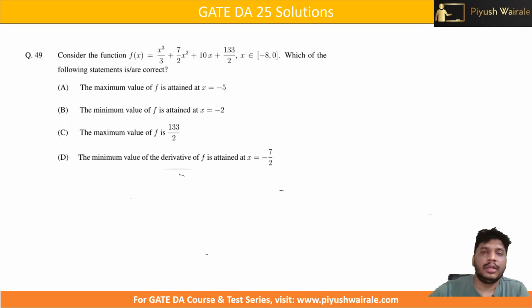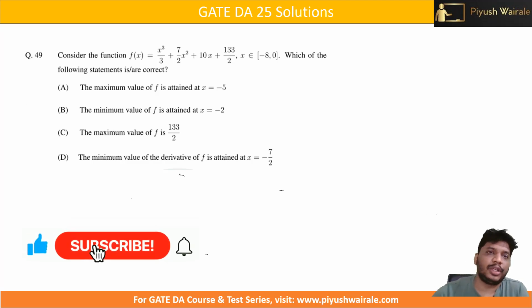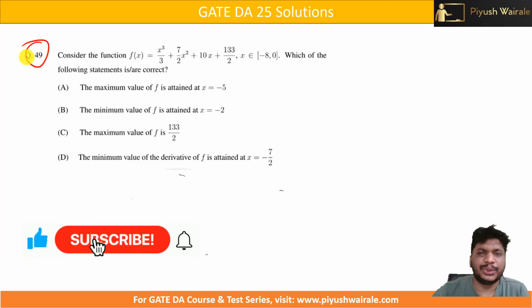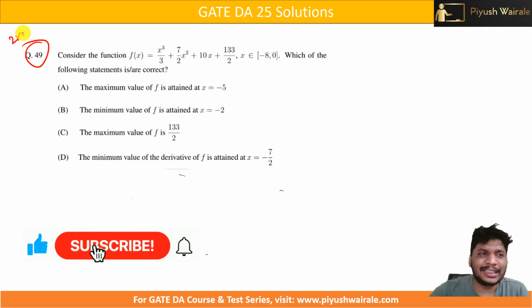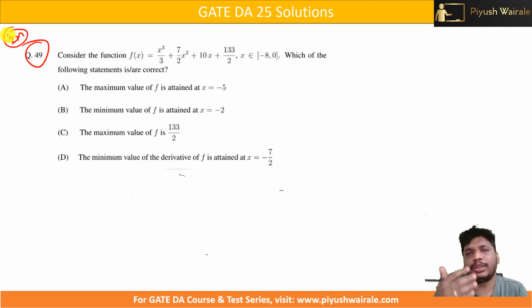Hello everyone. Now in this particular video we are going to discuss question number 49 of GATE DA 25 exam. This question was asked for 2 marks and it is a simple question from the Maxima and Minima concept. If you know those simple steps, how to follow them and how to find the maximum and minimum value, that's it. Every year there is one question from this particular topic in every branch.